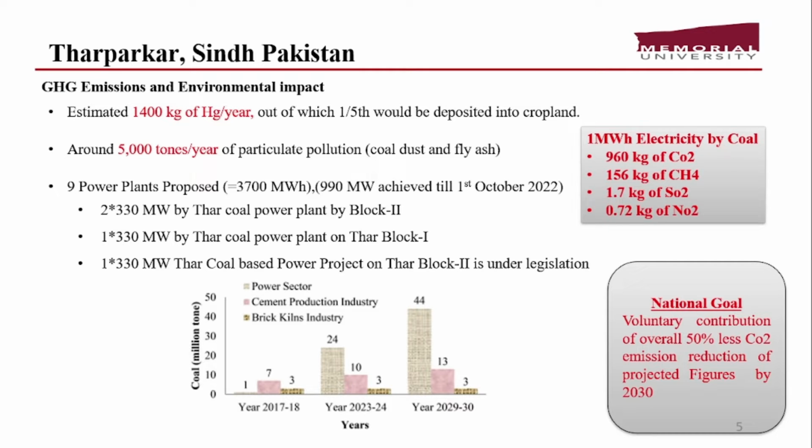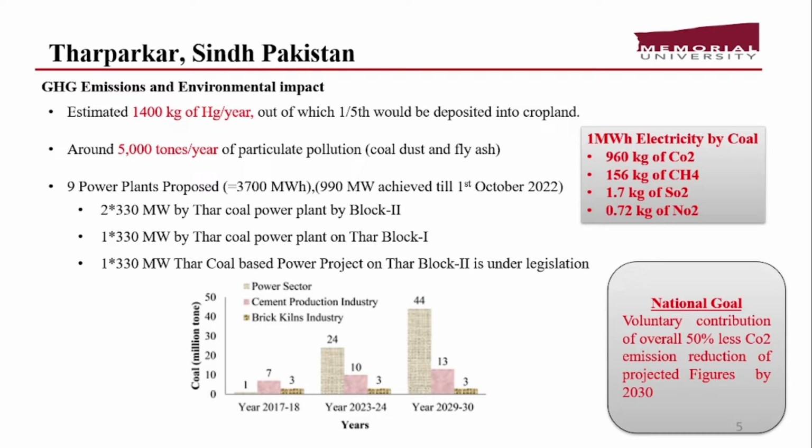Nine different power plants are basically proposed. The total capacity is 3,700 megawatt hours, and 990 megawatt was achieved till the 1st of October 2022. All these plants are built on the local coal of the Thar, which does have negative impacts on the environment.